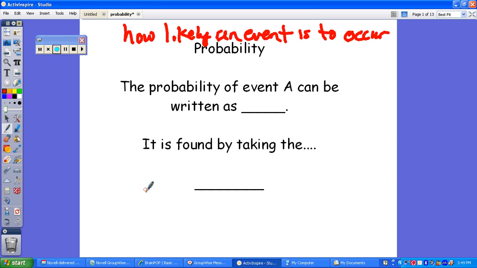You do have to be aware of the way we're going to write the probability of an event A, keeping in mind an event is one or more outcomes, and an outcome is the result of a single trial. The way you would write the probability would be P of A, with the capital letter P and the A in parentheses. And the way that you find that, I always think of it as the way you write a fraction, which is a part over the whole.